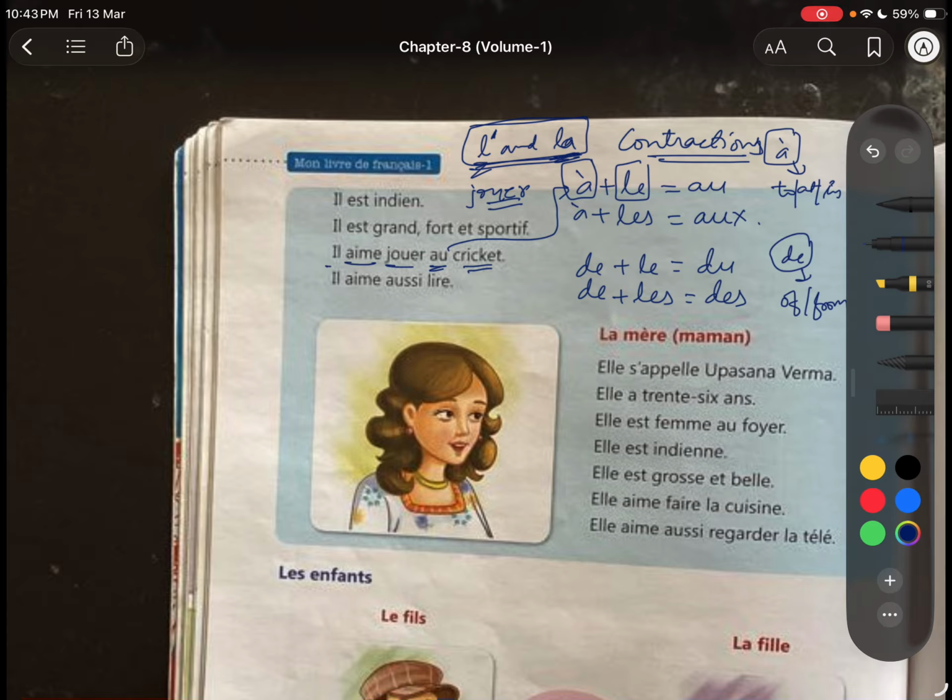He loves to play. The first verb is conjugated, and the second verb we do not conjugate. It's an infinitive, it's not conjugated. Er is there, that means to is there. He loves to play the cricket. He also loves, aussi means also, lire, to read. He also loves to read. Lire means to read.